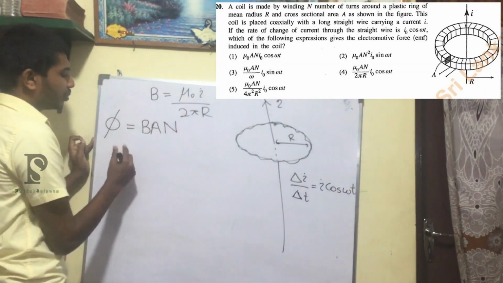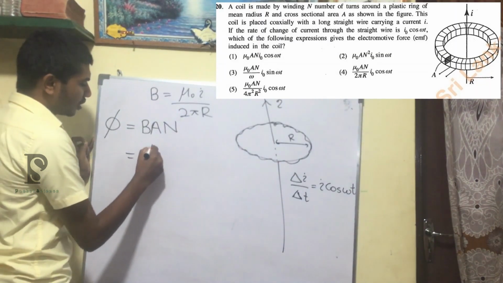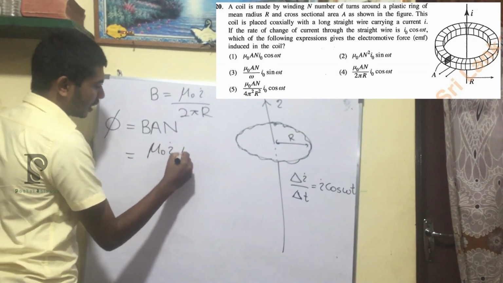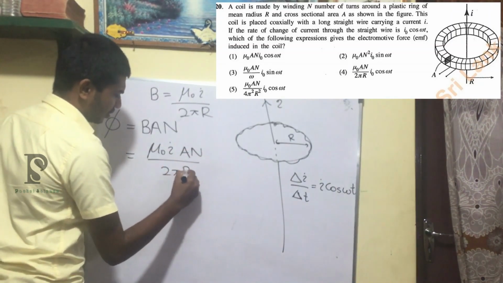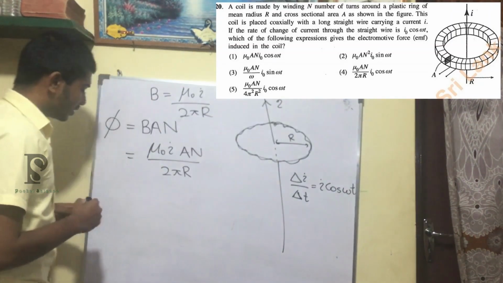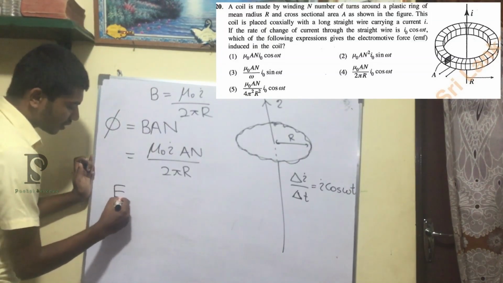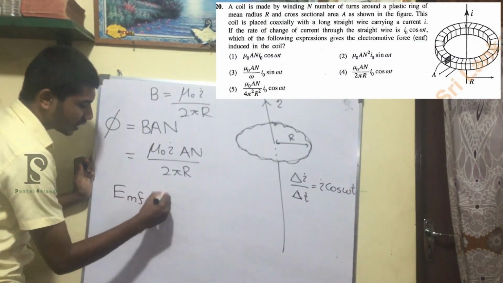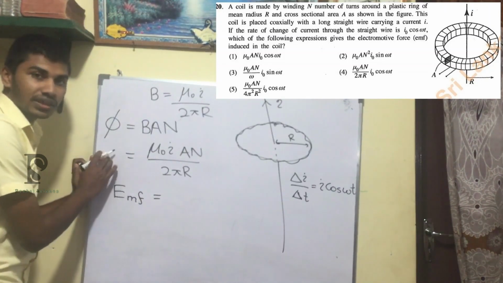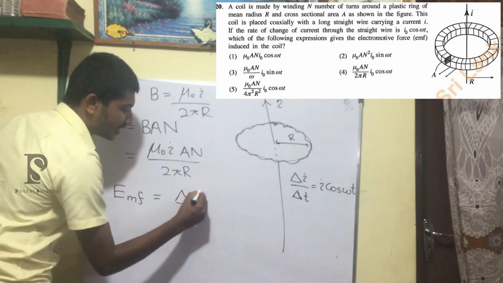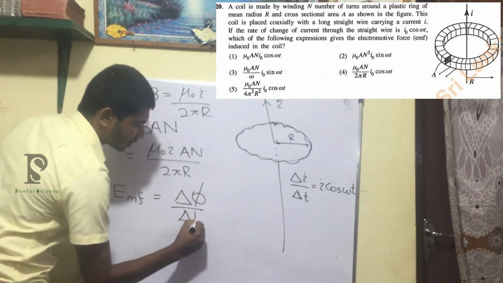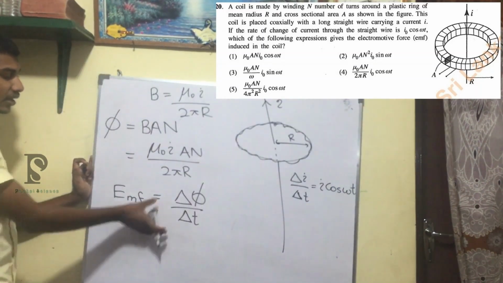So we can substitute B here, so we get mu naught I A N over 2 pi r. Here the main idea is the induced EMF, right? The induced EMF is going to be equal to the rate of change of the magnetic flux, right? So it will be delta phi over delta t. Okay, so that's the main idea.